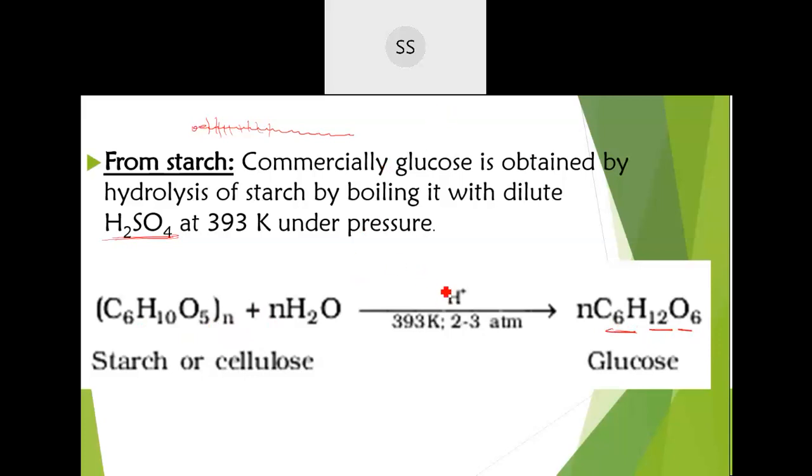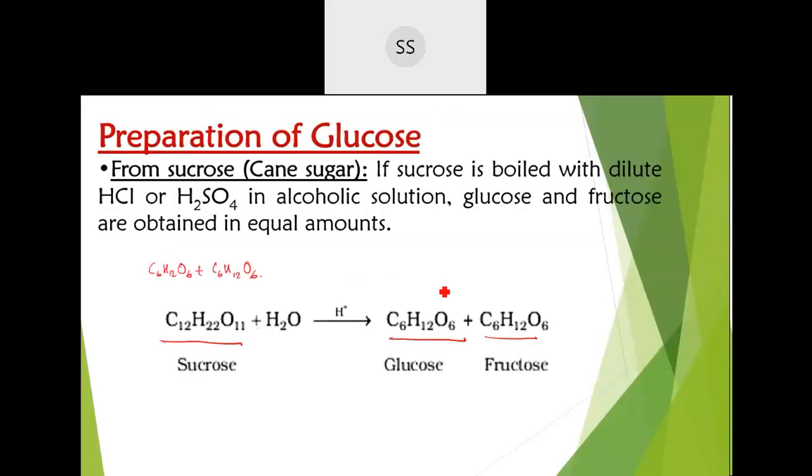Okay, so we have done two preparations here. One I told you, I'll repeat this once again. One is from sucrose. Sucrose is a disaccharide made up of two units, one glucose and one fructose. So that is formed by condensation with loss of one water molecule. So if you hydrolyze this with the acid, it will give you the glucose and fructose units back.